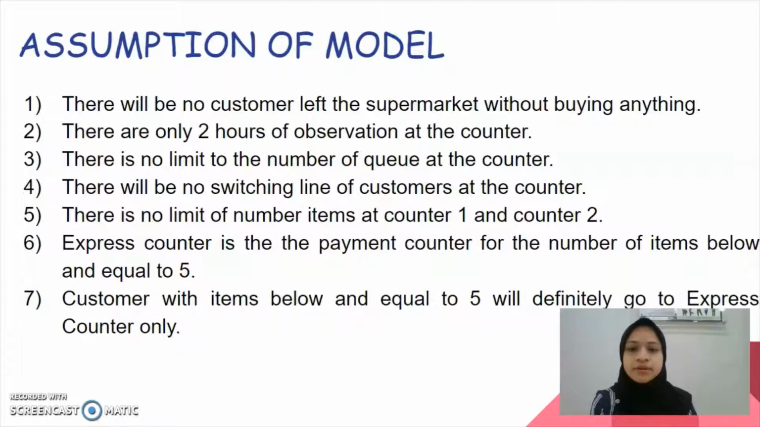Okay, so for counter 1 and counter 2, there is no limit on the number of items. For the express counter, we declare that the payment counter is only for items below or equal to 5, and customers with items below or equal to 5 will definitely go to the express counter.